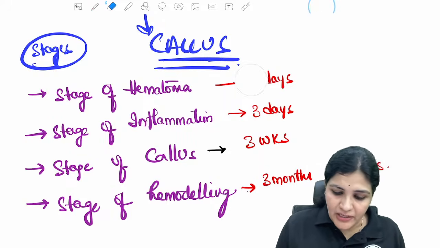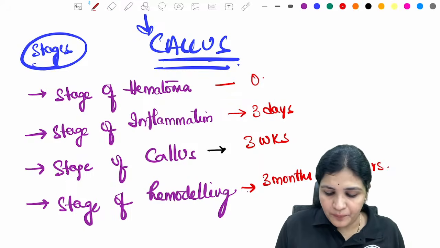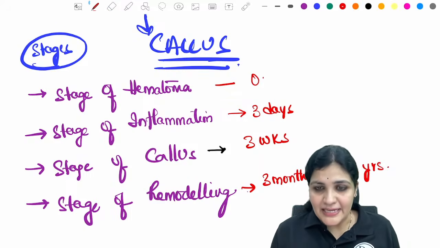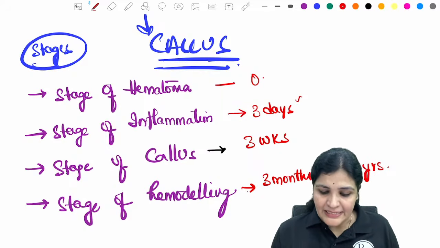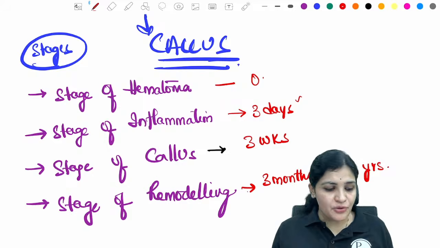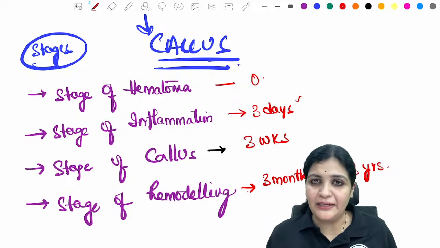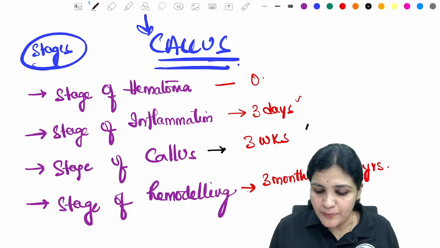So hematoma is formed at 0. And then after 3 days, it is your inflammation. After 3 weeks, it is your callus. And after 3 months, it starts remodeling up to 3 years. And there are two types of callus.